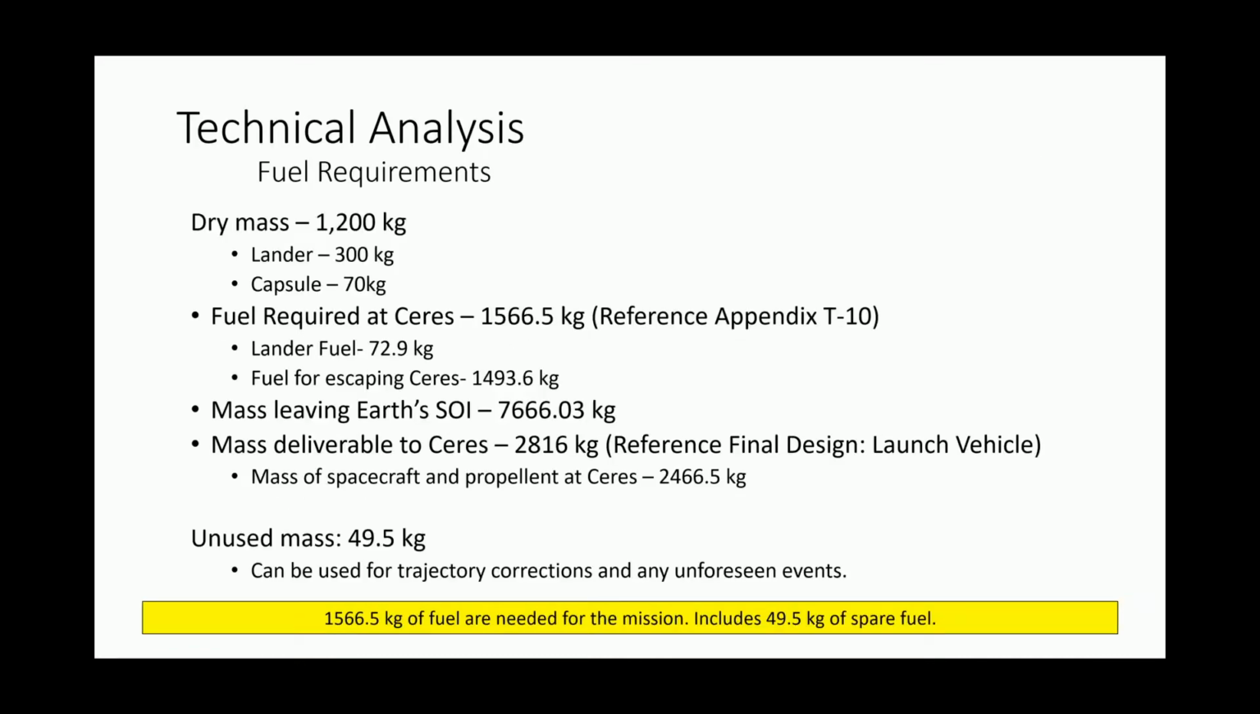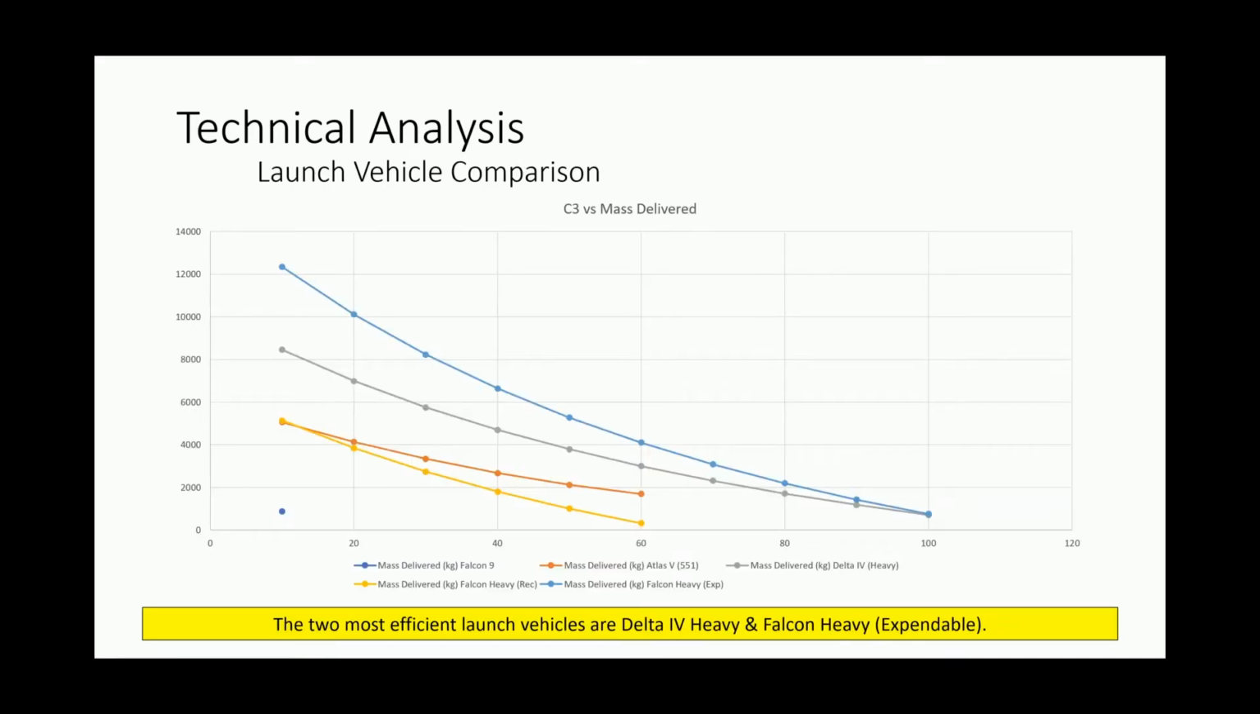After running through all the different iterations, we concluded that we can deliver a max payload mass of 2,816 kilograms, including fuel, to Ceres. In doing this, we will have 49.5 kilograms of unused fuel for emergencies and trajectory corrections. So we did all our calculations using the Delta IV Heavy, the gray line. We did this because it was in the middle, and if we needed more mass delivered, we can increase our rocket, and if we noticed we had too much mass, we can decrease our rocket, which would save money for the whole mission.